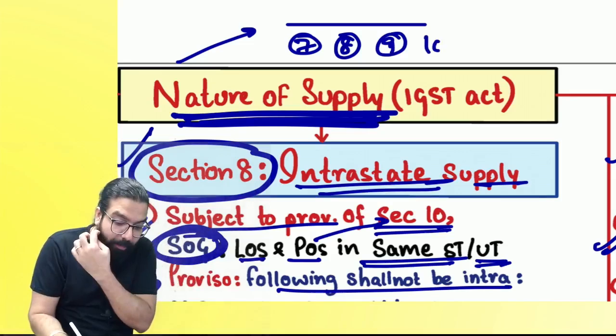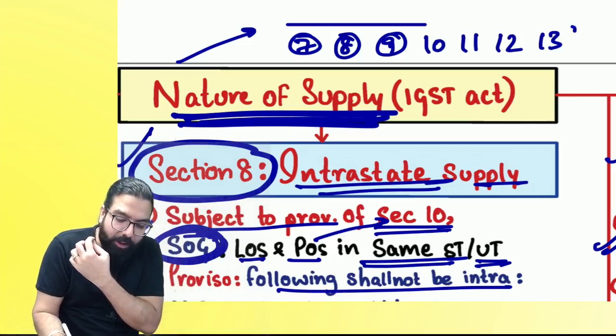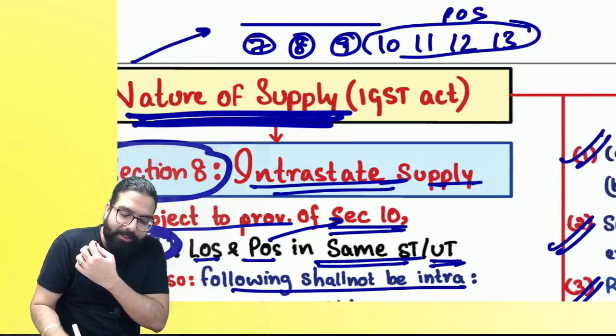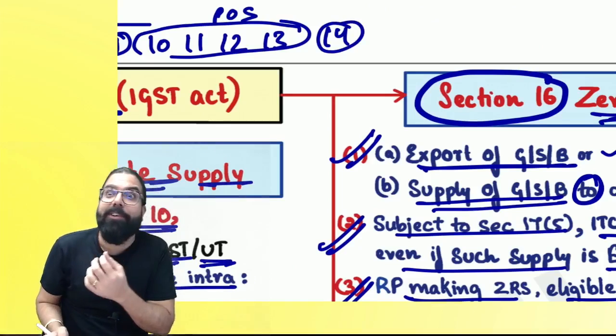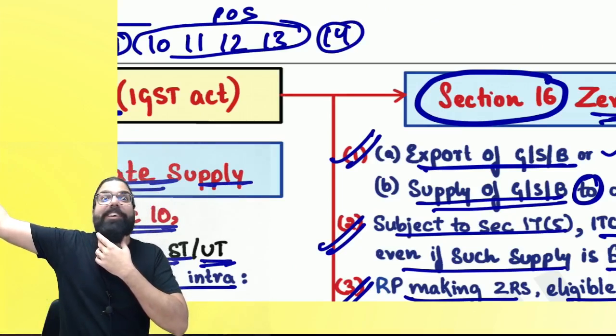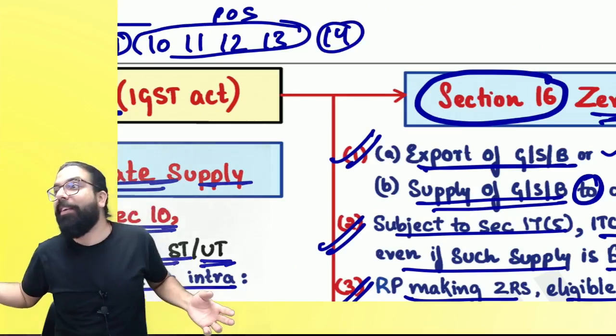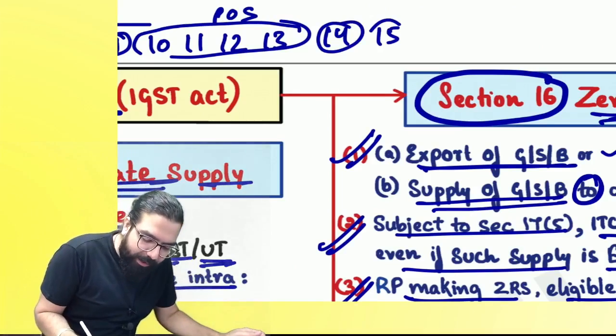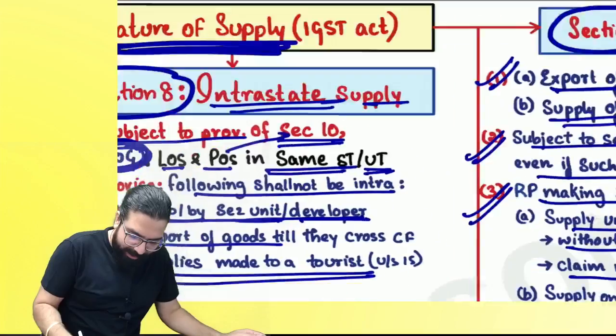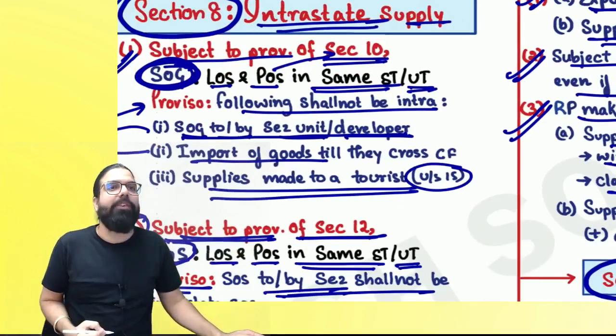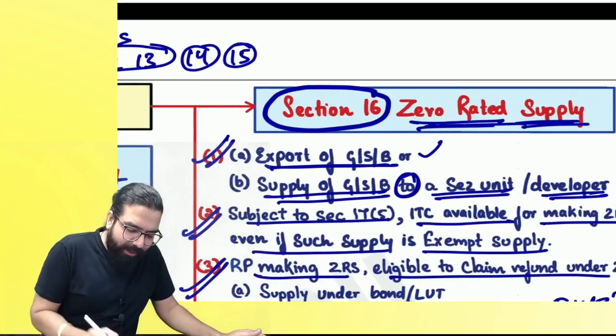The next one over here, sections 10, 11, 12, 13 talk about place of supply. Section number 14 talks about OIDAR. You remember? OIDAR supplying to non-taxable online recipient, forward charge mechanism. Section 15, tourist. Okay, everyone, 16 is zero rated.